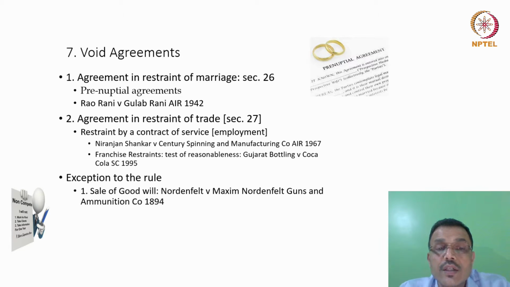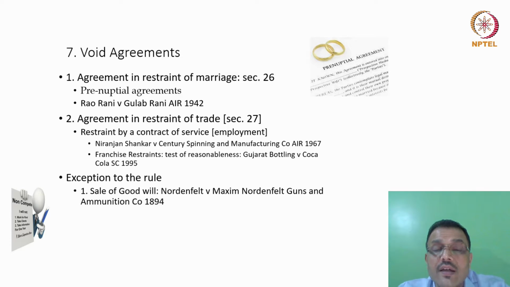So you will notice that in the Nordenfelt case, this guy was a gun manufacturer. He decided to sell his business. His name and his business name were one and the same. They were very popular. They were bought over by another entity, and later on, he decided that he need not adhere to the non-compete clause, which the court said is not something that can be accepted. But again, in the Nordenfelt case, you will notice that the courts have said that even if we, for an instance, agree that a non-compete clause is necessary, it falls within the exception because there was already a sale of goodwill, and under Section 27, such restraint is permissible.